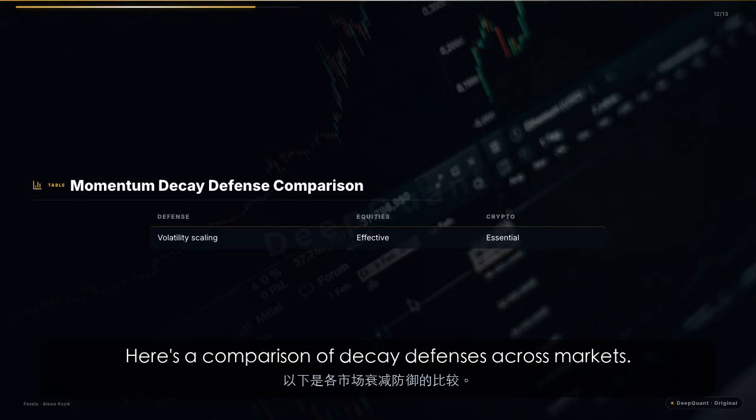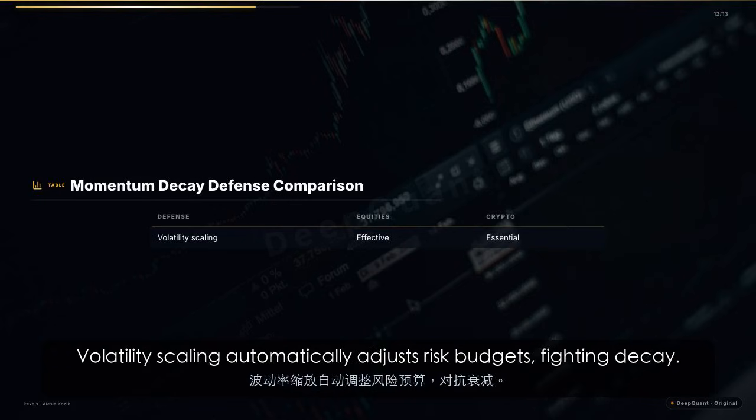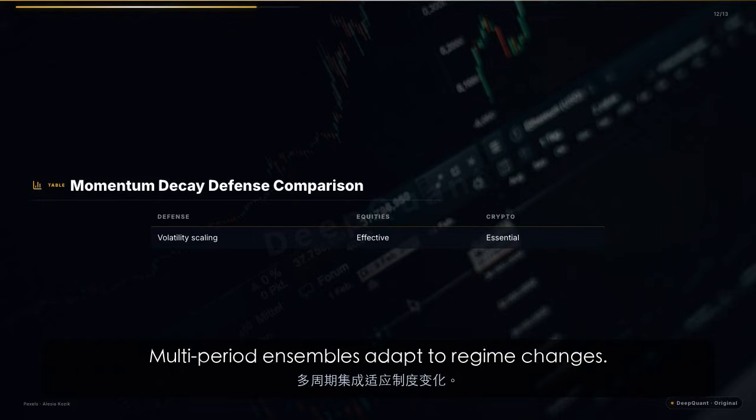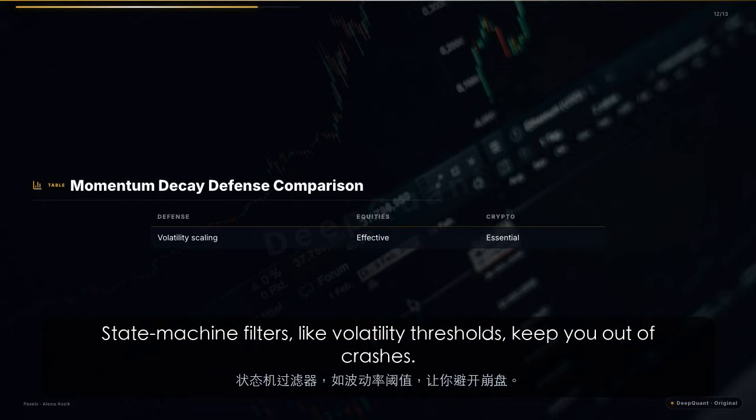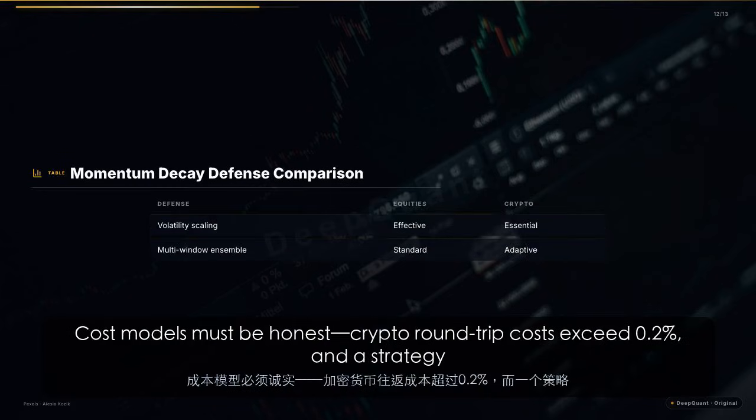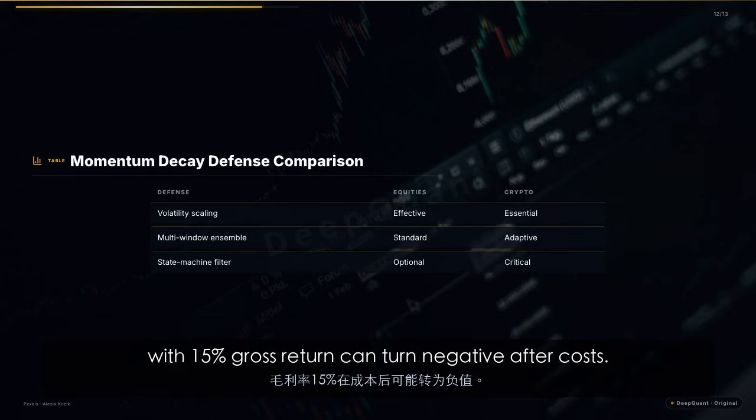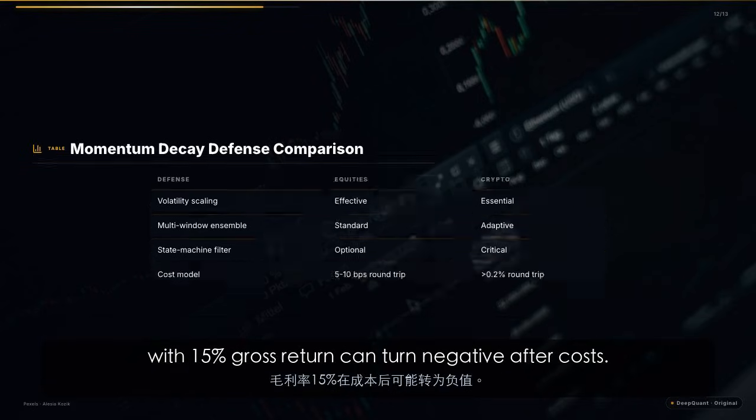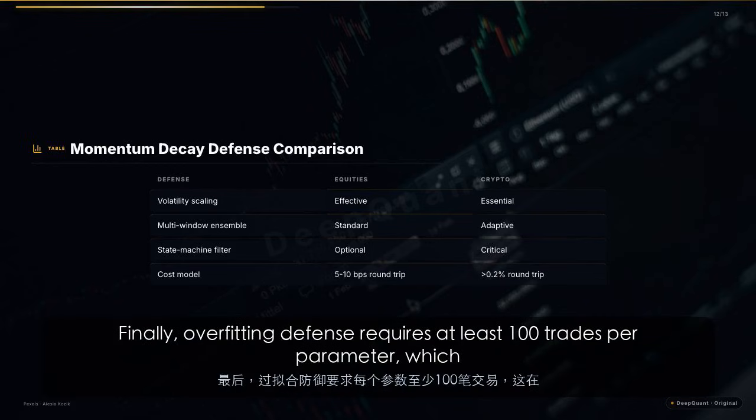Here's a comparison of decay defenses across markets. Volatility scaling automatically adjusts risk budgets, fighting decay. Multi-period ensembles adapt to regime changes. State machine filters, like volatility thresholds, keep you out of crashes. Cost models must be honest. Crypto round-trip costs exceed 0.2%, and a strategy with 15% gross return can turn negative after costs.